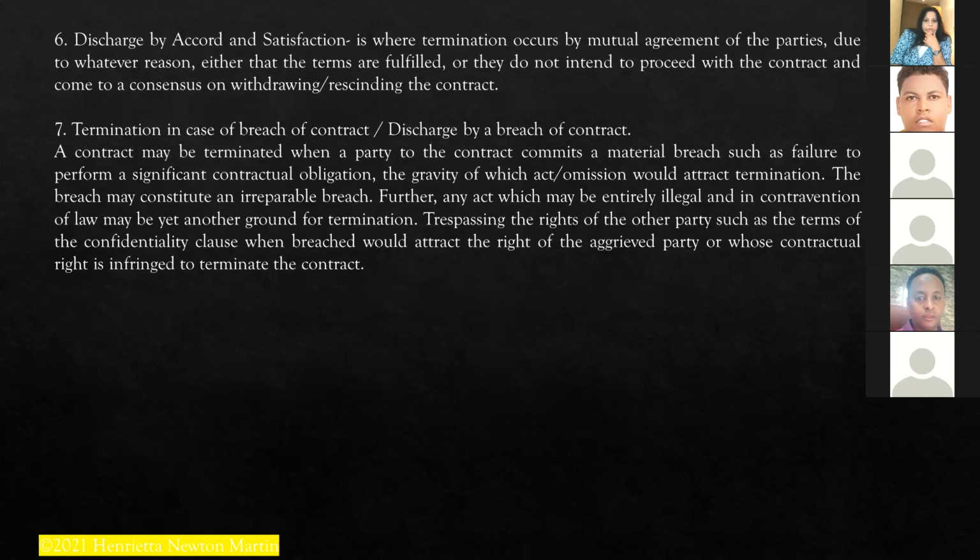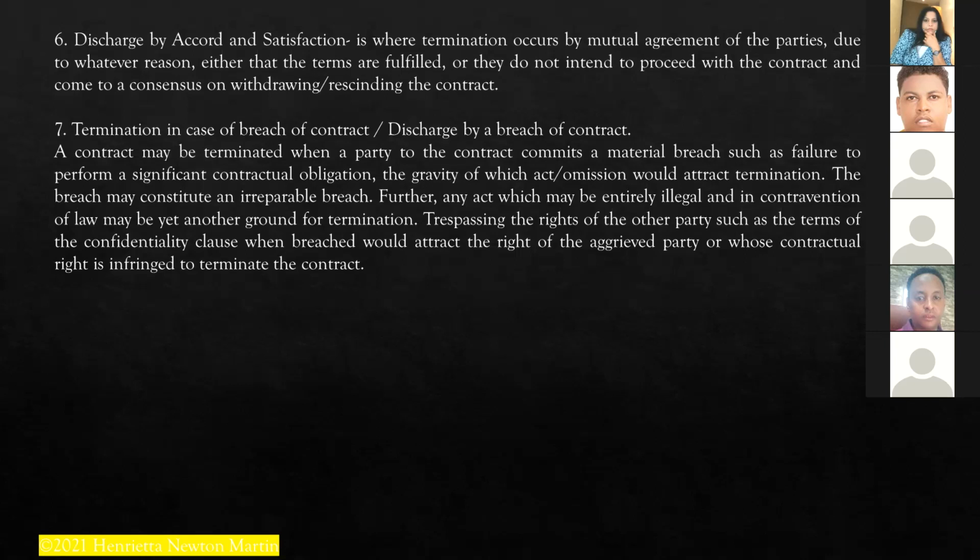So, discharge by accord and satisfaction. What is that? Where termination occurs by consensus ad idem, that is, by mutual agreement of all the parties, due to whatever reason it might be, either that the terms are fulfilled or they do not intend to proceed with the contract, and come to a consensus on withdrawing, rescinding, or discharging the contract.